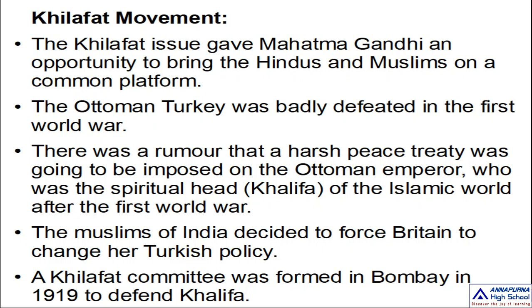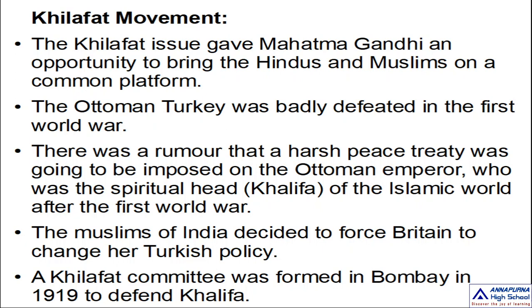There was a rumor that a harsh peace treaty was going to be imposed on the Ottoman Emperor, who was the spiritual head of the Islamic world after the First World War. So the Muslims of India decided to force Britain to change her Turkish policy.